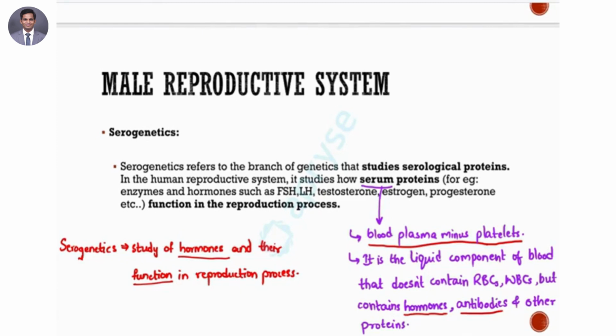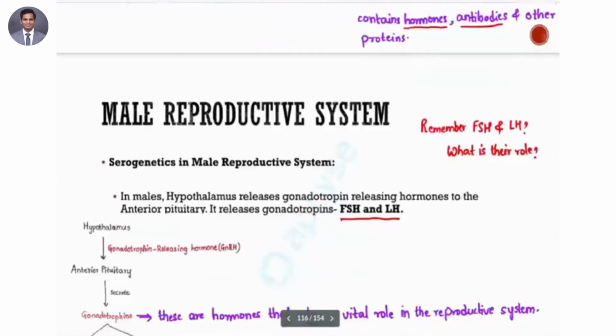There are certain kinds of hormones that we have to study in a little more detail, because hormones travel in the bloodstream. Their levels can be detected in the serum, and we also have to understand their functioning and so on. There are others as well. So serogenetics is nothing but the study of hormones and their functions in the reproduction process. We have to go into a little more detail here, so we'll take a look at this. So far, is it clear?